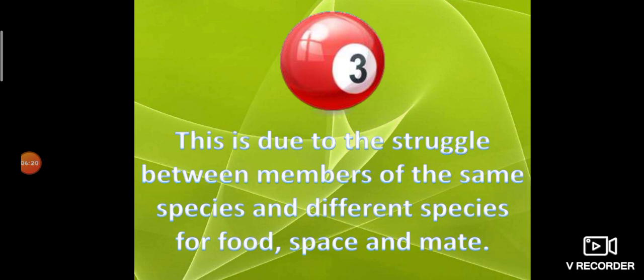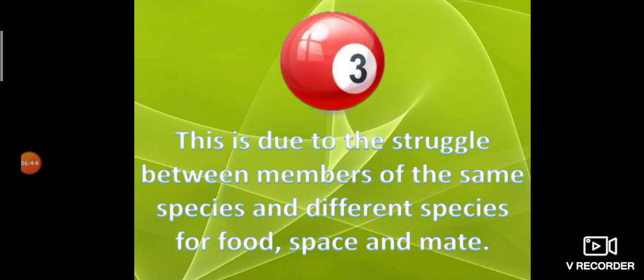For their needs, that is food, shelter and reproduction, the same species or different species struggle. They will fight together to get their needs. In that fight, obviously one will survive and one will die.